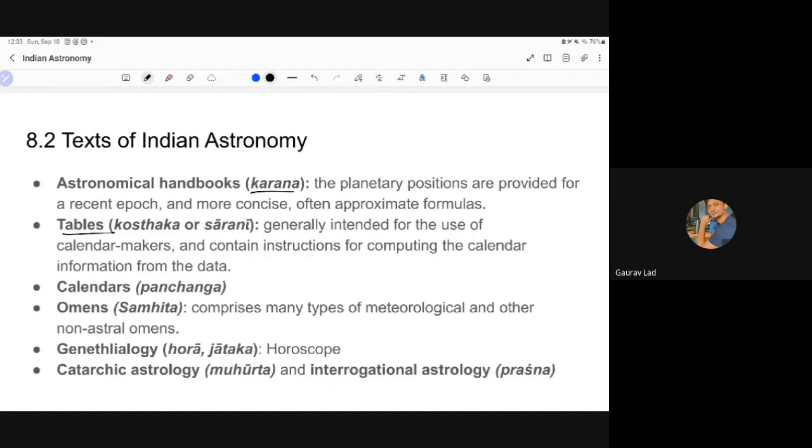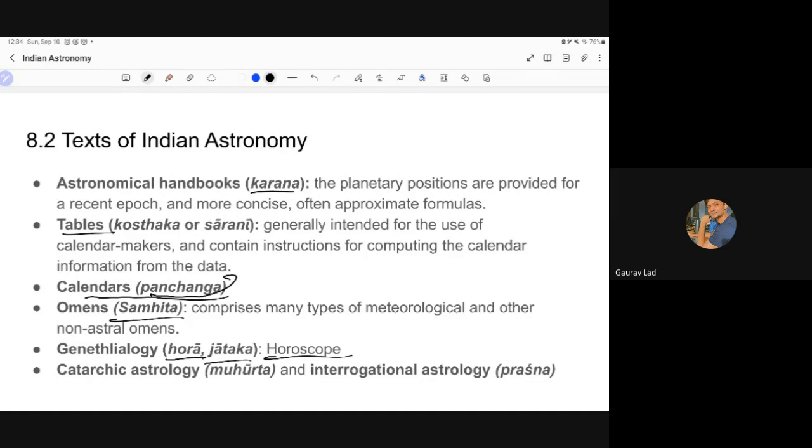So that's tables. Then we have calendars, panchanga, actually what we learned yesterday. Three of them astronomical, two astrological, angas. Then we have a book on omens, Samhita. This is again not scientific, this is astrological. Then we have Hora, Jataka, horoscope. Genethliology is again a pseudoscience. Horoscopes are not really scientific, but yeah, that's a part of astrology.